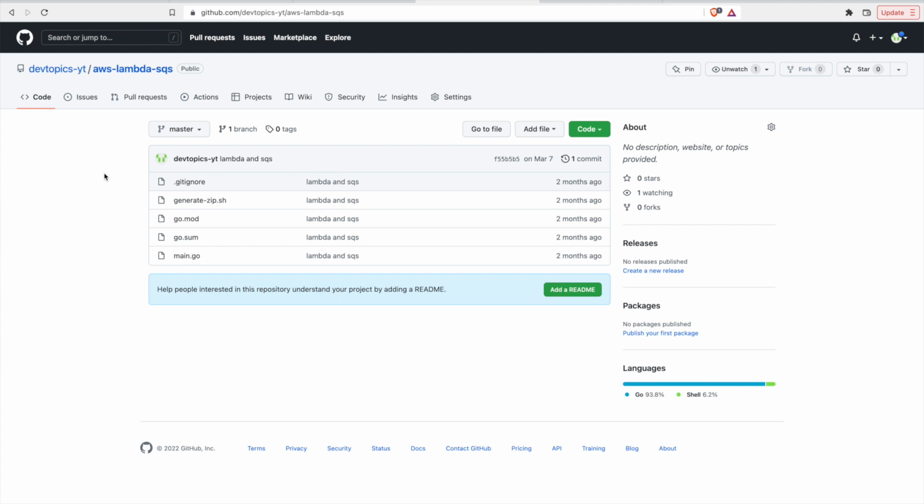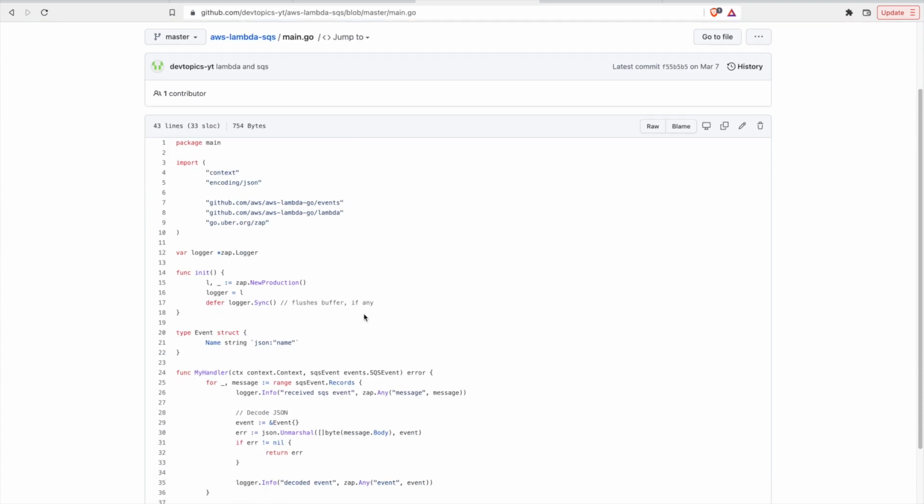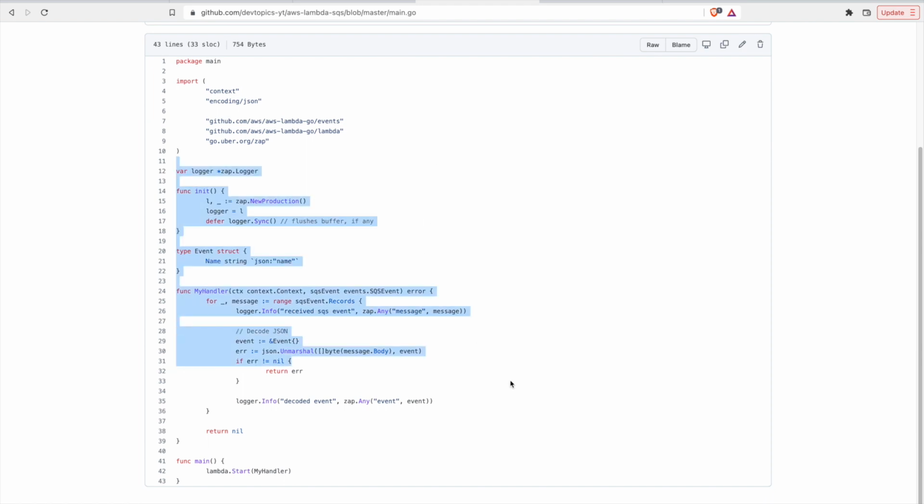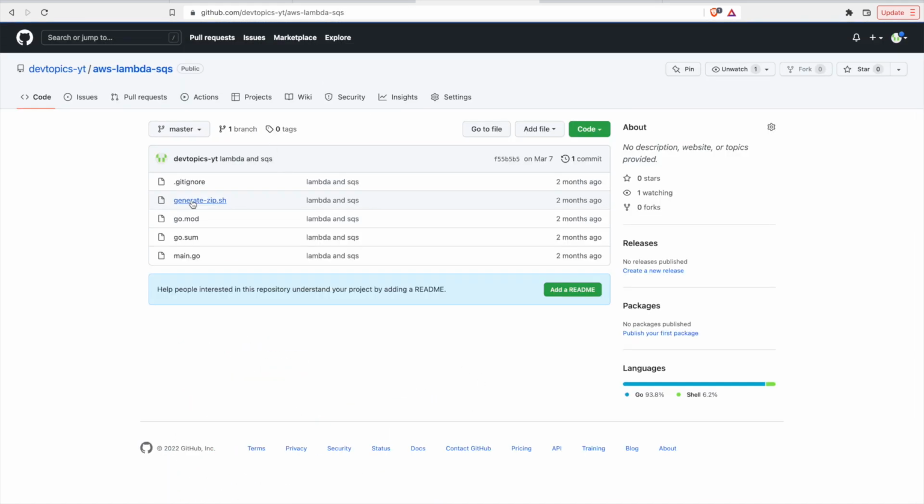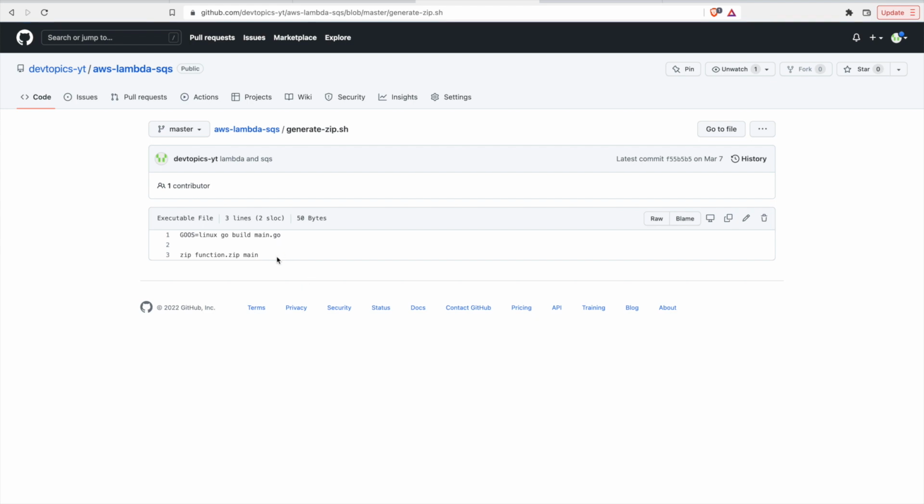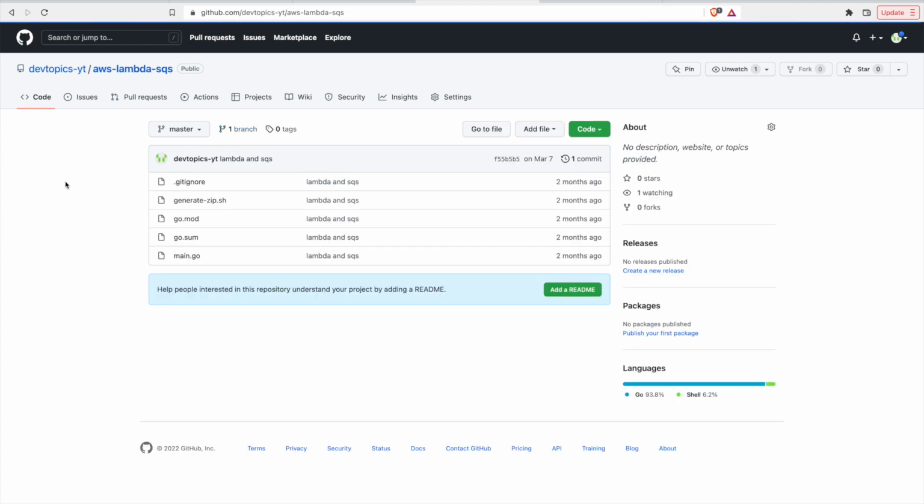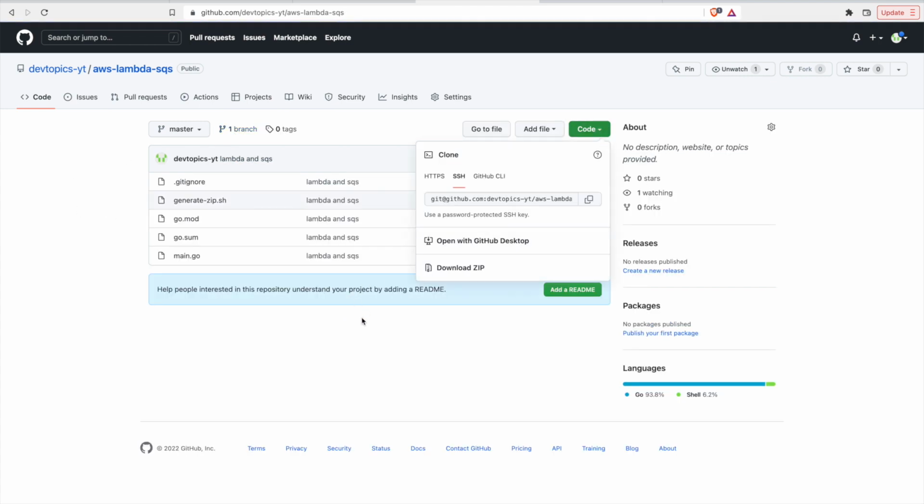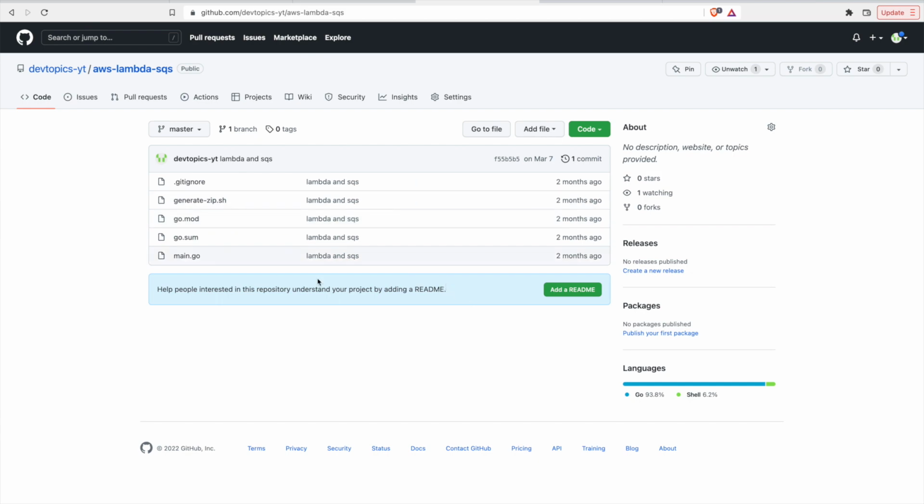Okay, for our base, if you've watched my previous Lambda videos, in one of them we covered Lambda and SQS. This is the source code for that, and this is the base I'm going to be working off of. It has main.go, which is a very small handler, just 43 lines, and it sets up a logger and parses in records, basically from SQS. It also has a little helper function to generate a zip file so that we can upload that directly to the Lambda console. I'll be using this, and you can just clone this down and work with it locally as well if you want to follow along.